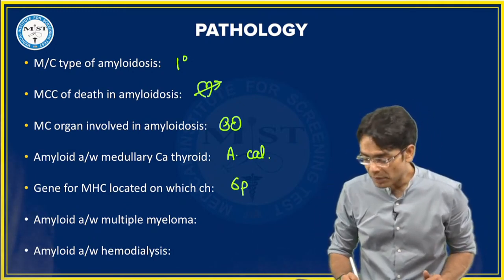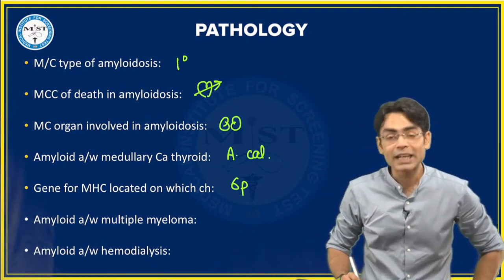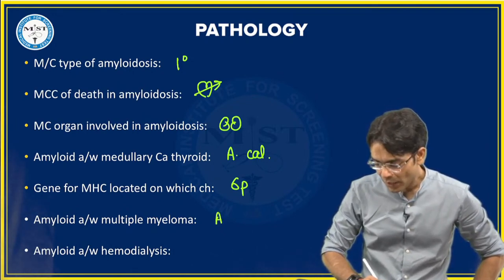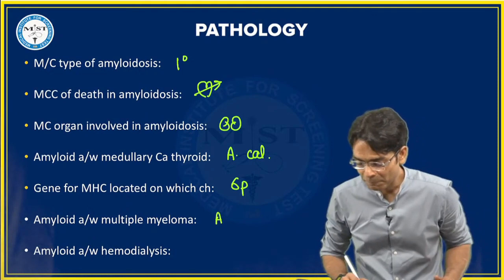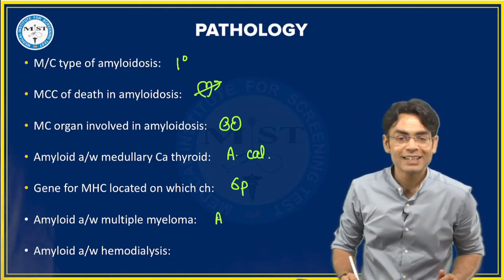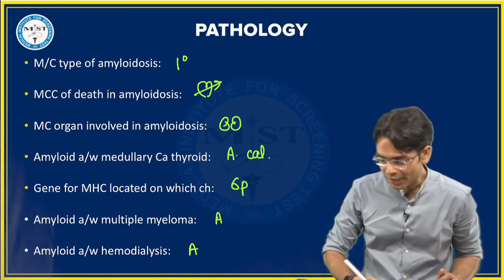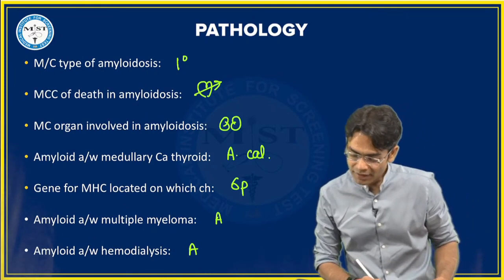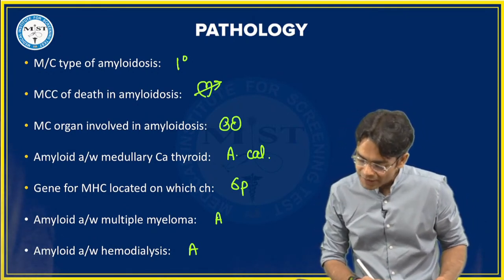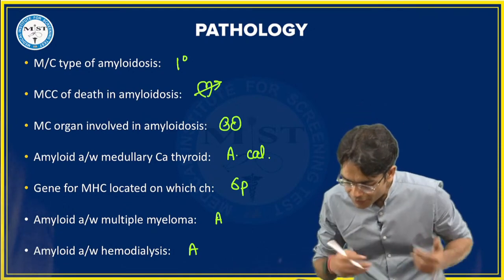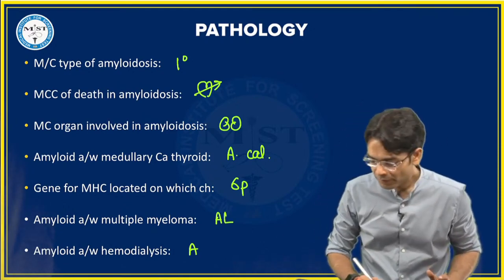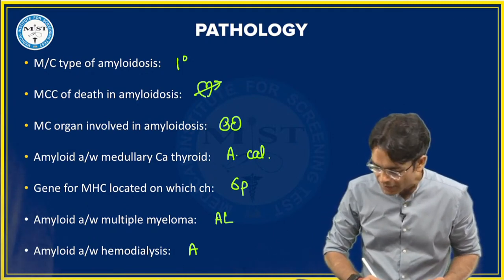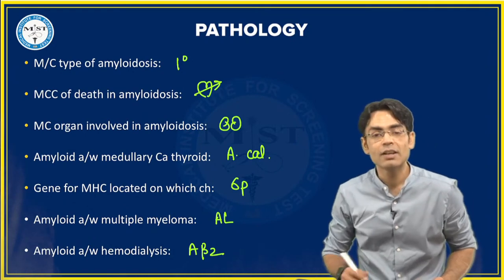Amyloid associated with multiple myeloma. This is going to be amyloid, which one? We talked about it a little while ago. Multiple myeloma. And amyloid associated with hemodialysis. I have written A, you will tell me the rest. Yes, Gaura, you are right. Rajesh, you are right. Amazing. It is AL. And somebody has given me the answer even for hemodialysis. That is your A beta 2 microglobulin. Okay? Very good.